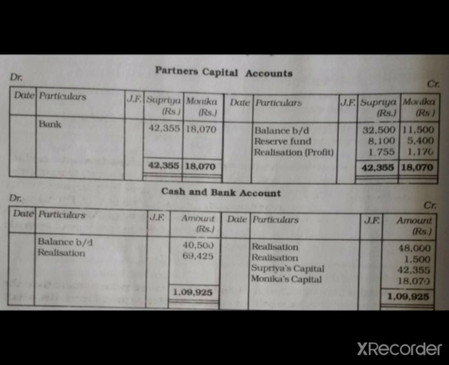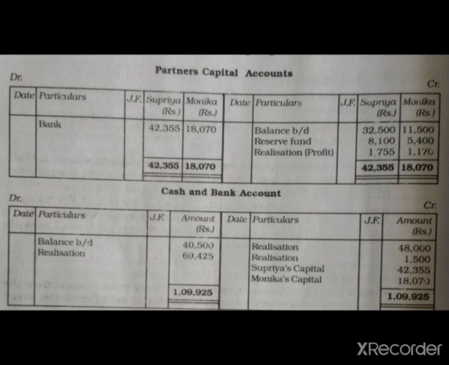Whatever liability is paid we will write on the credit side of the cash and bank account, meaning 48,000 and 1,500. This 48,000 is our creditors' amount and 1,500 is the realization expenses. And whatever realization amount is received from assets we will write on the debit side of the cash and bank account, realization 69,425. Meaning this is the asset realized.